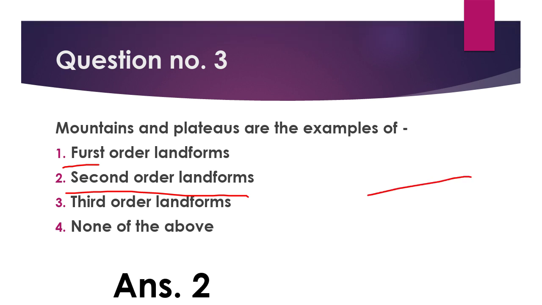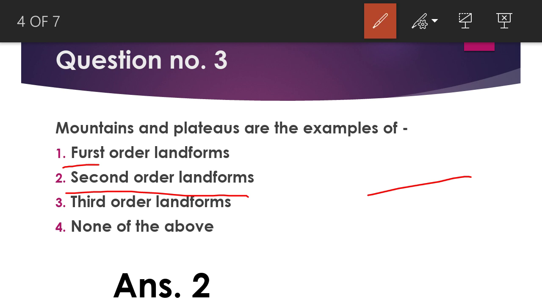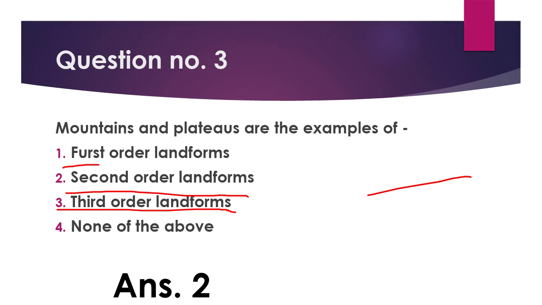As far as the third order landforms are concerned, they are formed by the erosional process of the second order landforms. As the mountains, plateaus, and plains get eroded, deposited, or undergo other denudation processes, they combinedly form the third order landforms. So the second option is your correct answer.